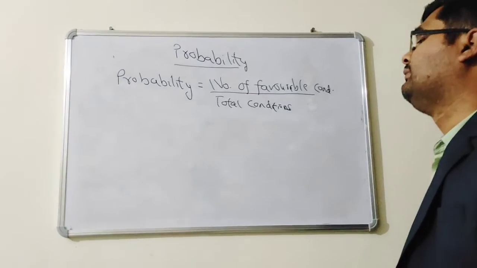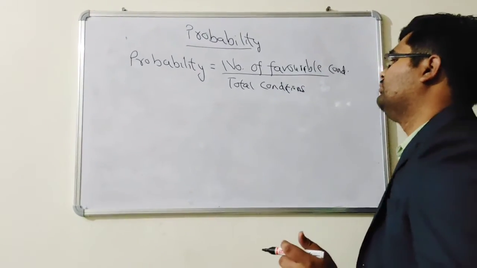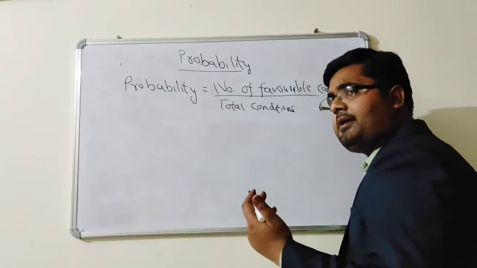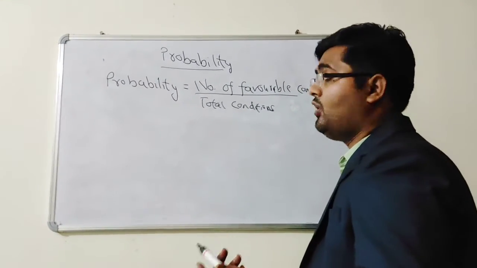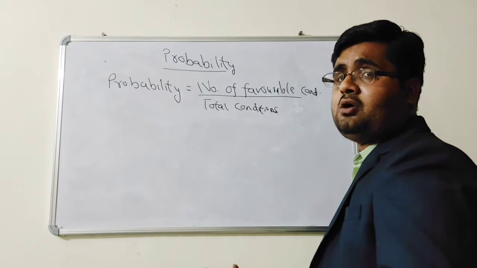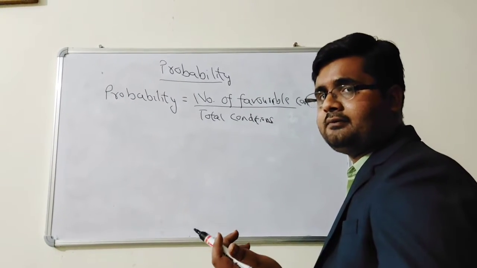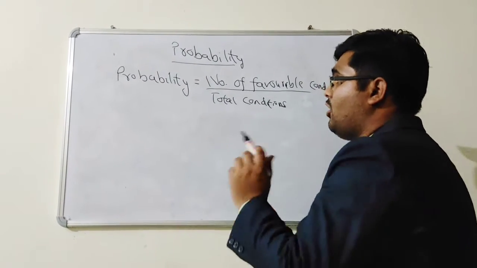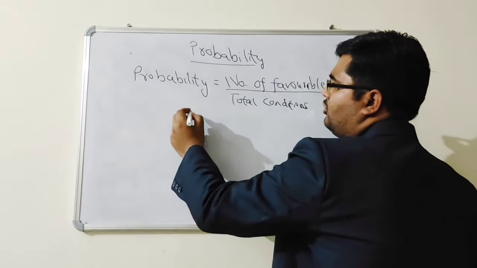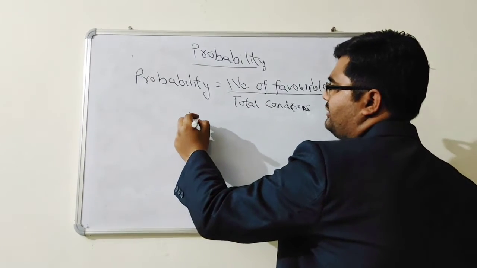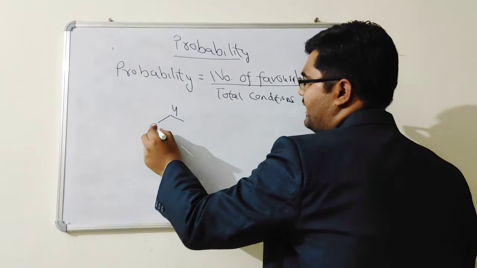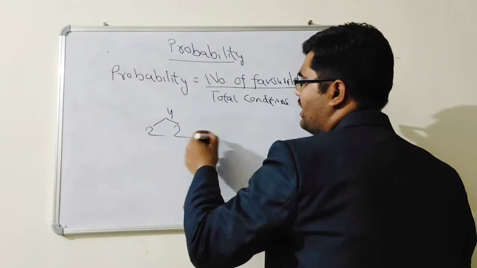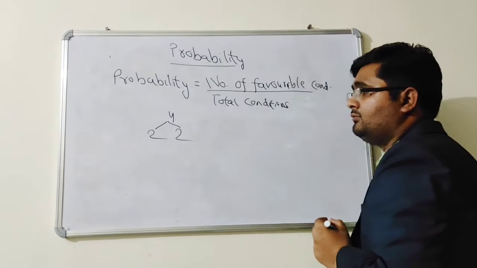Next example. In a deck of cards, what is the probability of getting a red king? How many kings are there in a deck? Total there are 4 kings, out of which 2 are black, 2 are red.